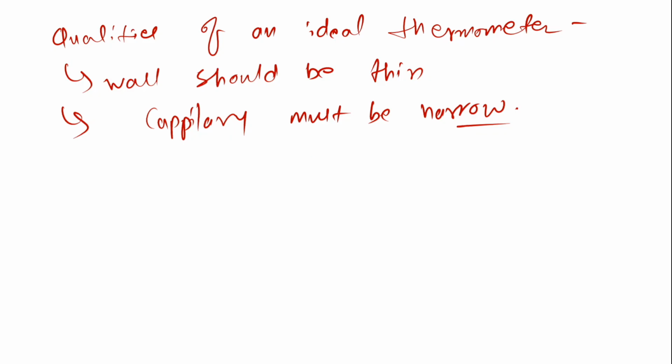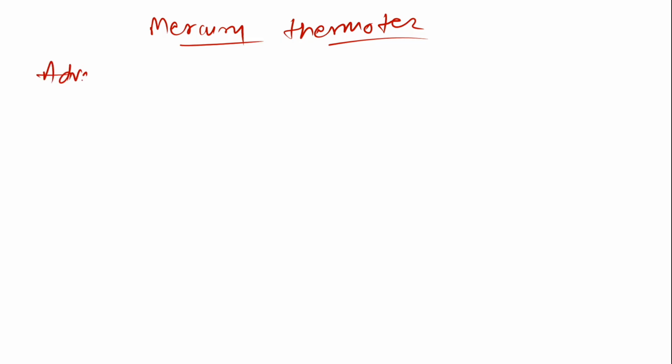No worries. Achha. In the old times, we started using the mercury thermometer. Now, why are we using the mercury thermometer? Is there any benefit? Yes, there are some advantages of mercury as a metal. That's why we are using the mercury thermometer. What are the advantages? Okay, I'll just write down some of them in summary.